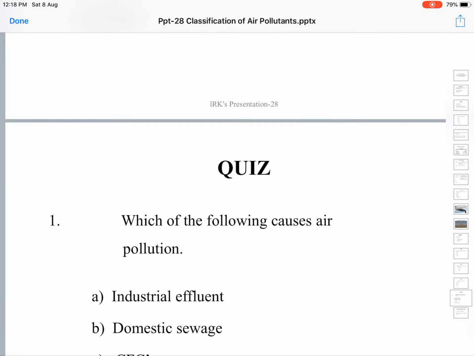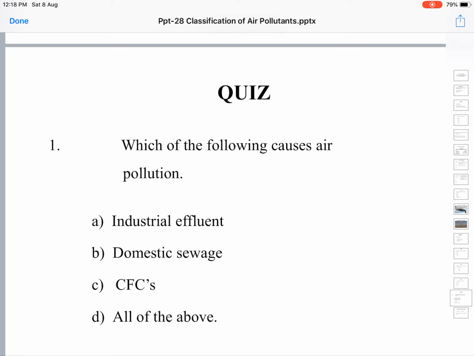Which of the following causes air pollution? Industrial effluent. Industrial emissions are gaseous pollutants, whereas industrial effluent refers to the liquid waste discharged by an industry. So it doesn't cause air pollution, it causes water pollution.